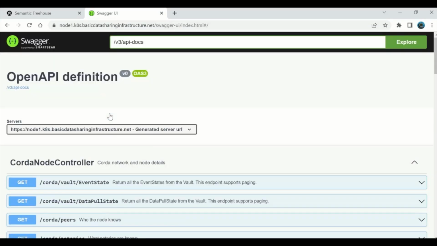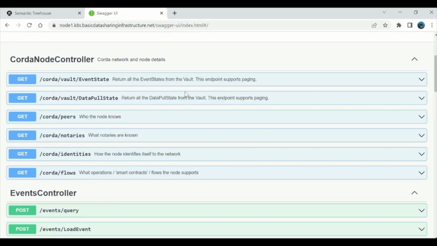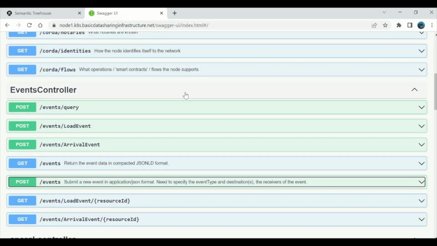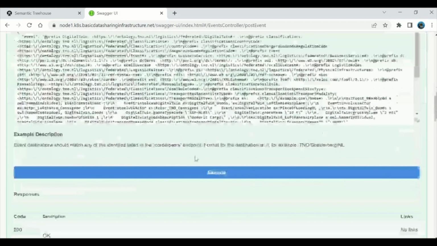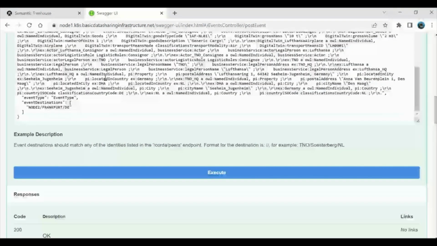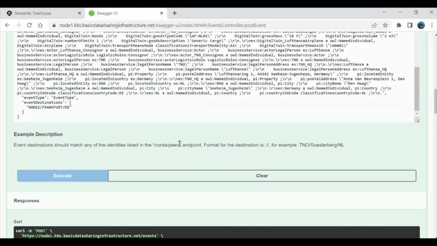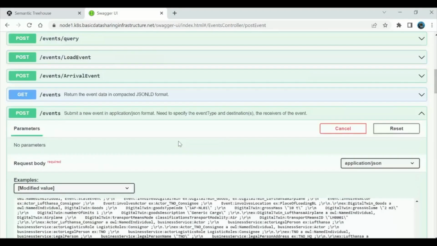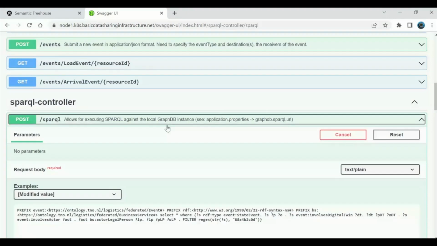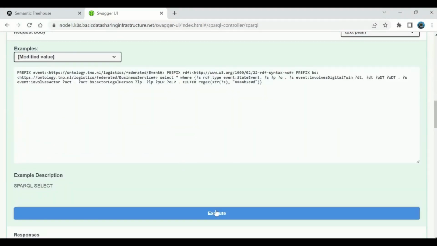Now that we have shown that data can be shared, we show the open API specification, the definitions generated by the tool. So you can see an overview of the APIs. We're going to post an event. You can see here how the event is constructed and retrieve the details of that event from the server, from our node.